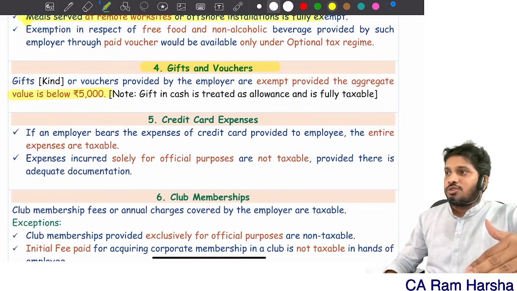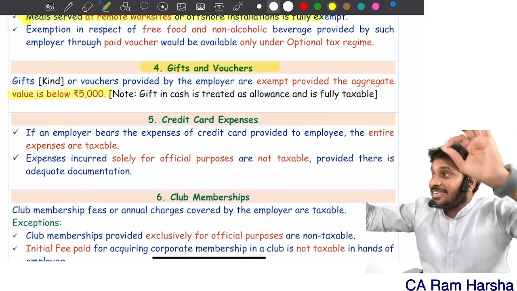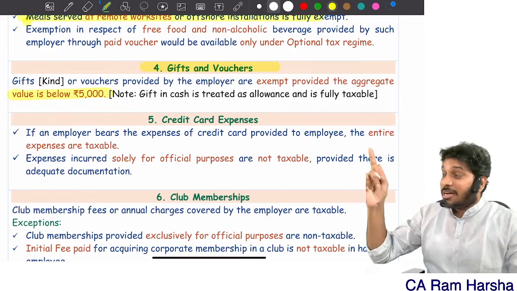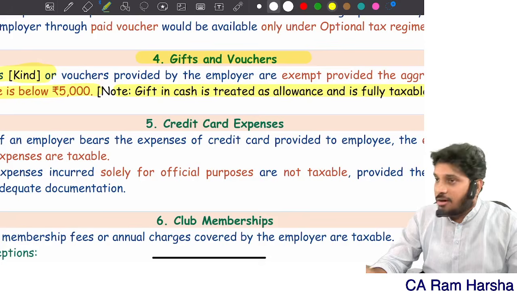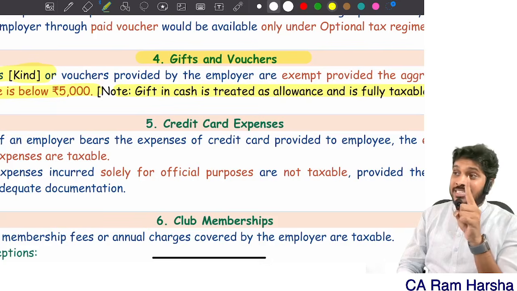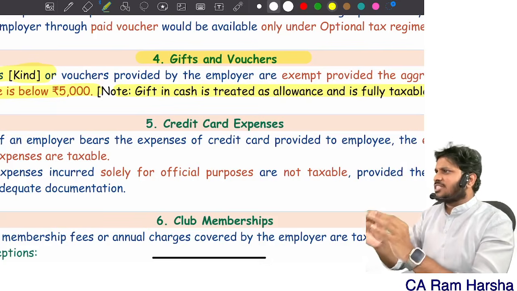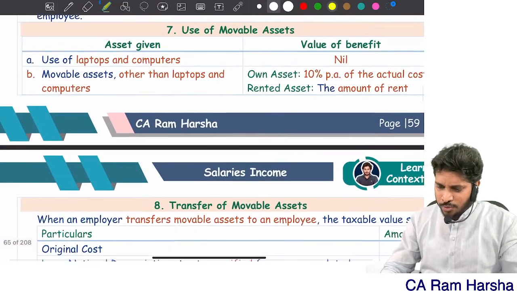But in the ICAI book also, up to 5,000 they can claim exemption, and beyond 5,000 they are taxing. Accept the ICAI practice. Able to understand? But remember, this is about gift in kind. Suppose the gift is in cash, it is fully taxable. It is treated as an allowance and it should be considered in the salary definition for RFA purposes. Yes or no? Then credit card, club and all, remove it.